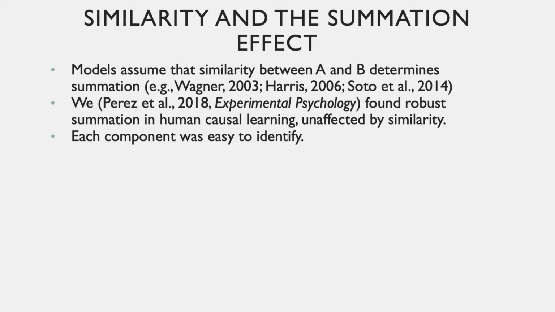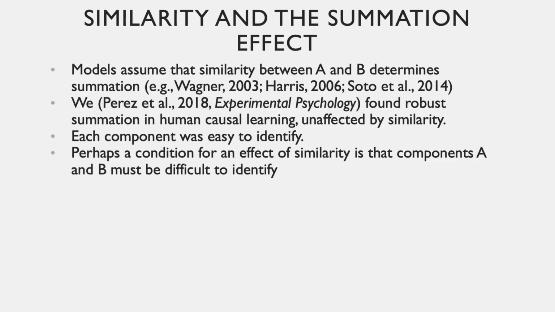In that work, the properties of the visual stimuli were such that participants could easily identify them on the screen during the test, regardless of manipulations of similarity. Perhaps an additional condition to obtain an effect of similarity on summation is that the components A and B must be difficult to identify. In our first experiment, participants were asked to play the role of an allergist whose goal was to judge the extent to which various drugs represented by different shapes caused allergy in a fictitious patient.